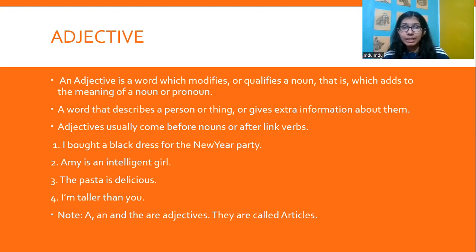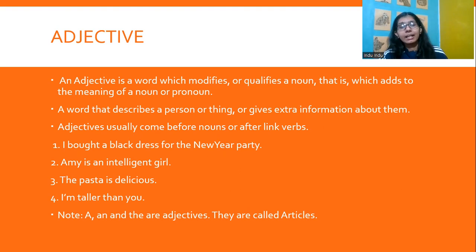I am taller than you. Now here, taller, from the word tall. Now, this taller describes me. So it takes the form of an adjective here, right? Adjectives usually come before nouns or after link verbs. For example, here, I am taller, taller comes after am.